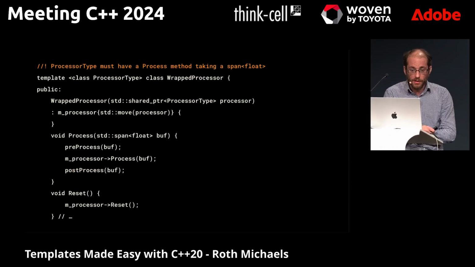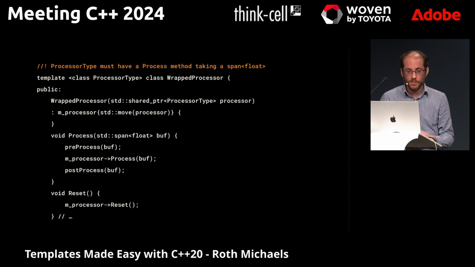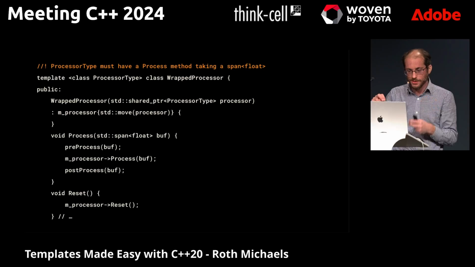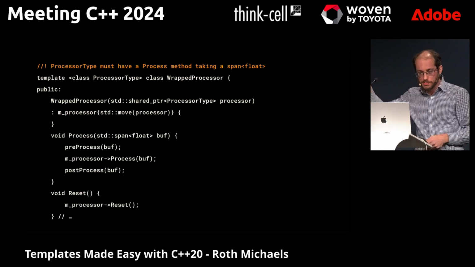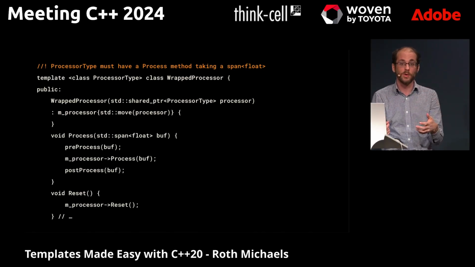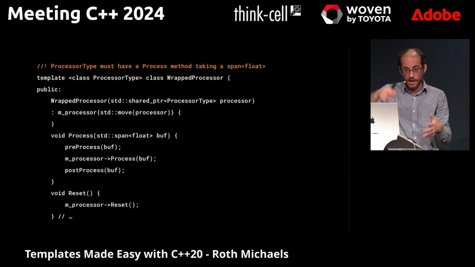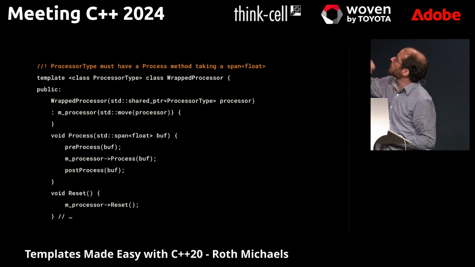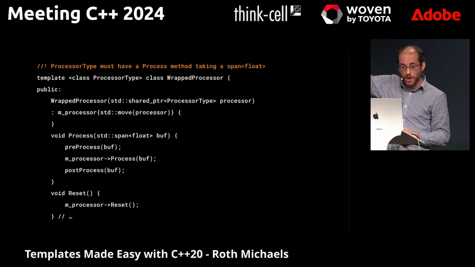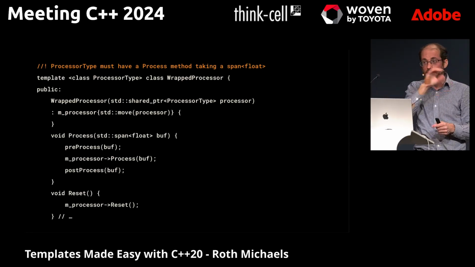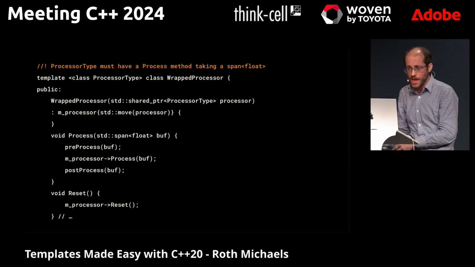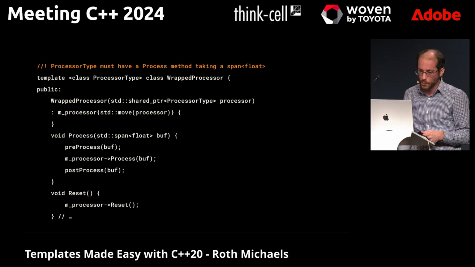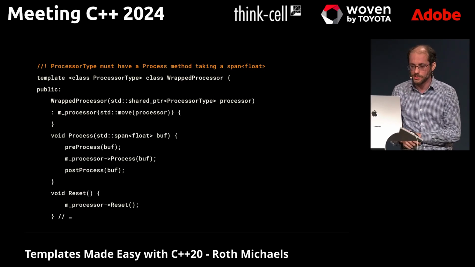So we might have some situations where we're going to take processors that wrap some other processor. This is just called wrap processor. That's going to do some pre-processing and some post-processing, but this is actually a super common pattern where you'll compose some general utility inside some other processor. Note, I've had people ask me questions about this, that I'm using a shared pointer to pass in the thing I'm wrapping. That's not really relevant for this. There's reasons you might do that. There's reasons you might pass it by rvalue reference. You might pass it by pointer, but that's not really germane for our story.